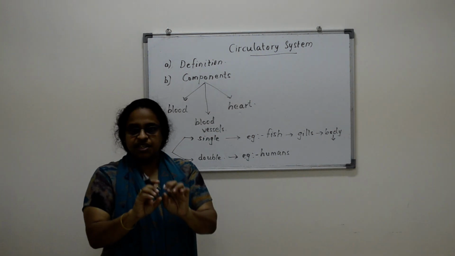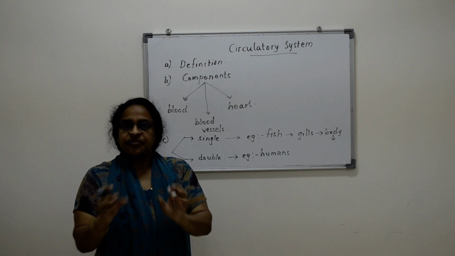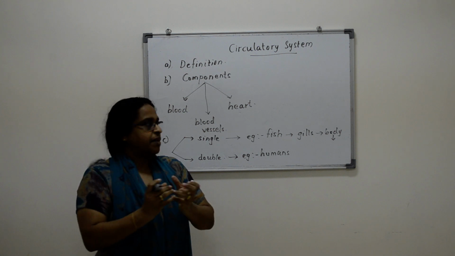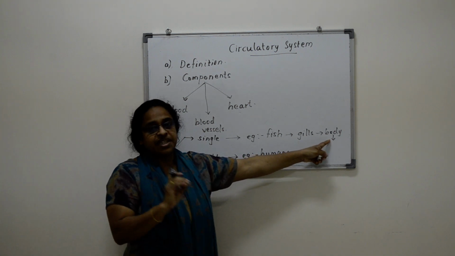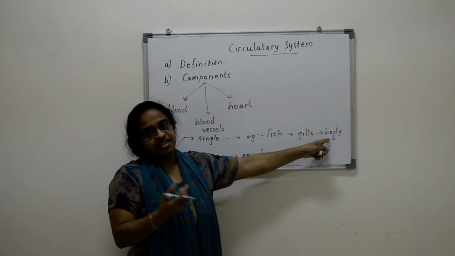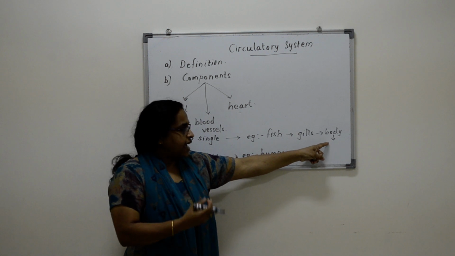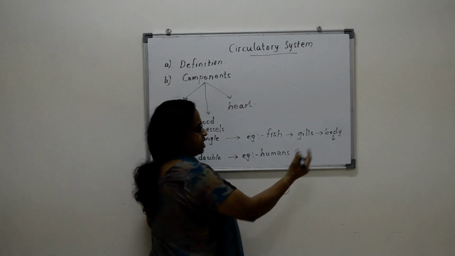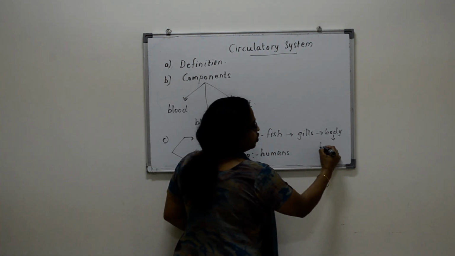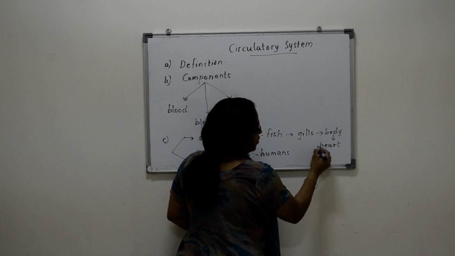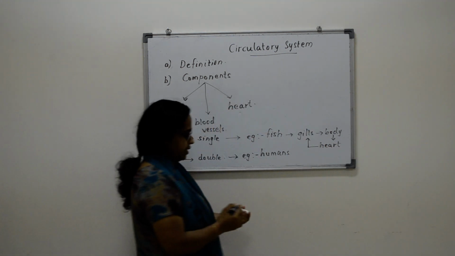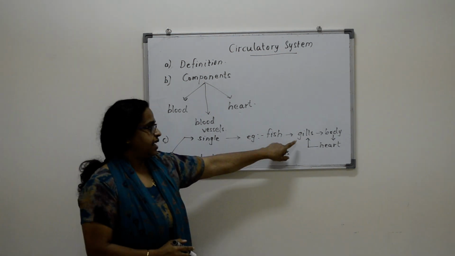So, first it gives the oxygen to all cells, and then it takes back the carbon dioxide, so we will call it deoxygenated blood. It is getting back to the gills through the heart, and then it goes to the gills. So, is it clear?